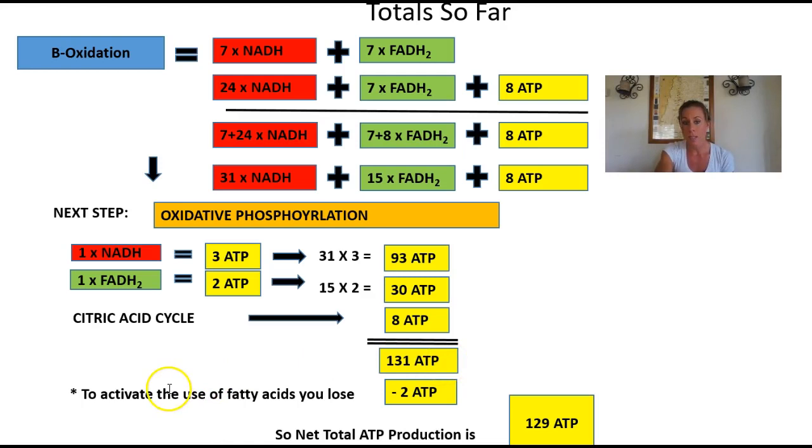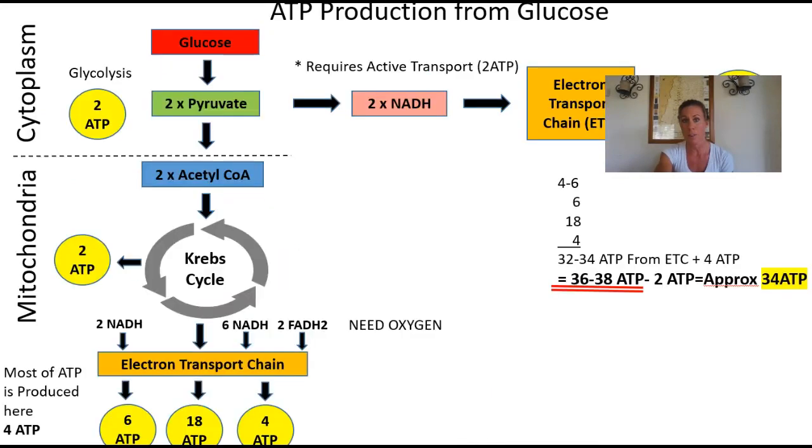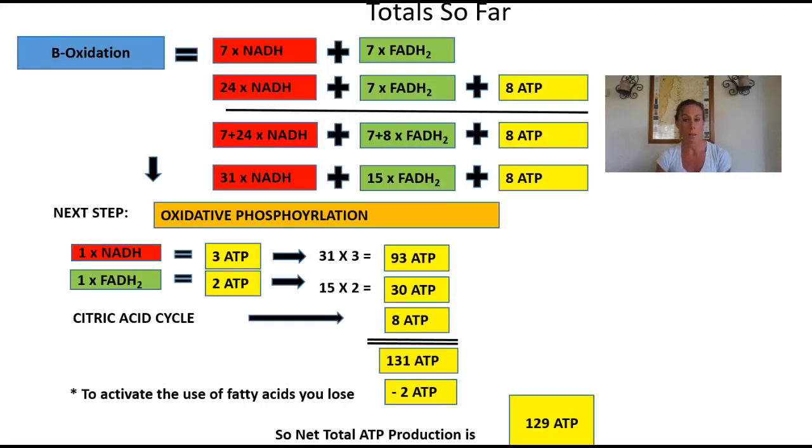Now to activate the use of those fatty acids, you actually lose 2 ATP. So the total net ATP production from one molecule of palmitate is 129 ATP. So 129 ATP versus our very first slide, 34 ATP from one molecule of glucose. If we're thinking in terms of what that means with regards to exercise, you can see very clearly you've got way more energy being produced, and it's stored in your fats.